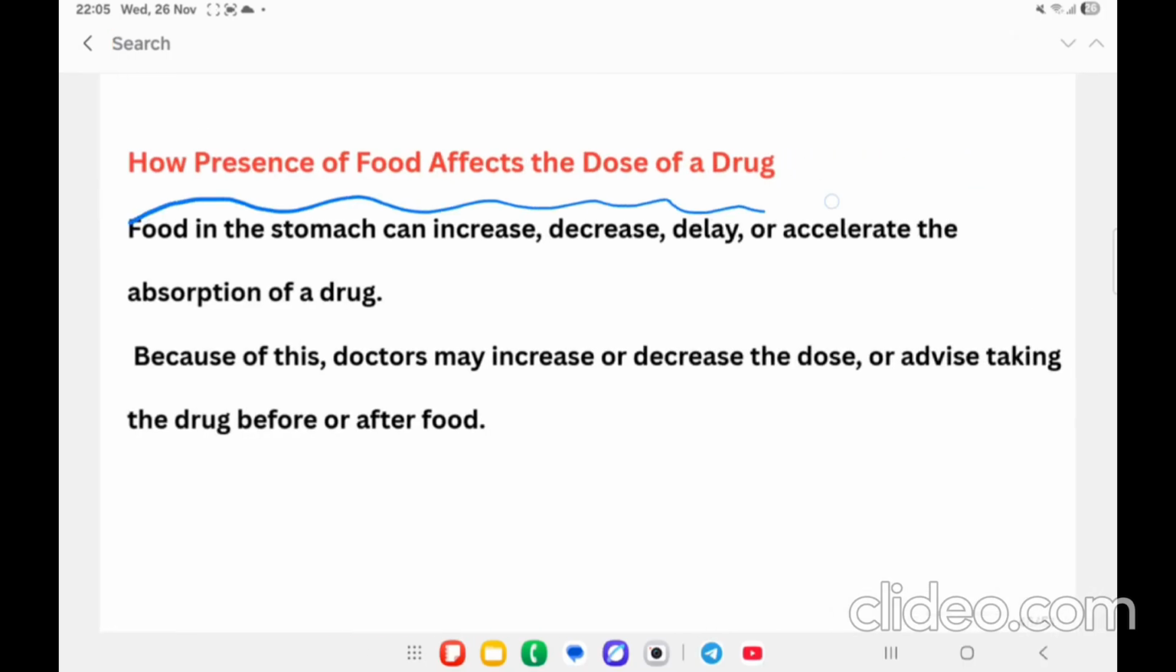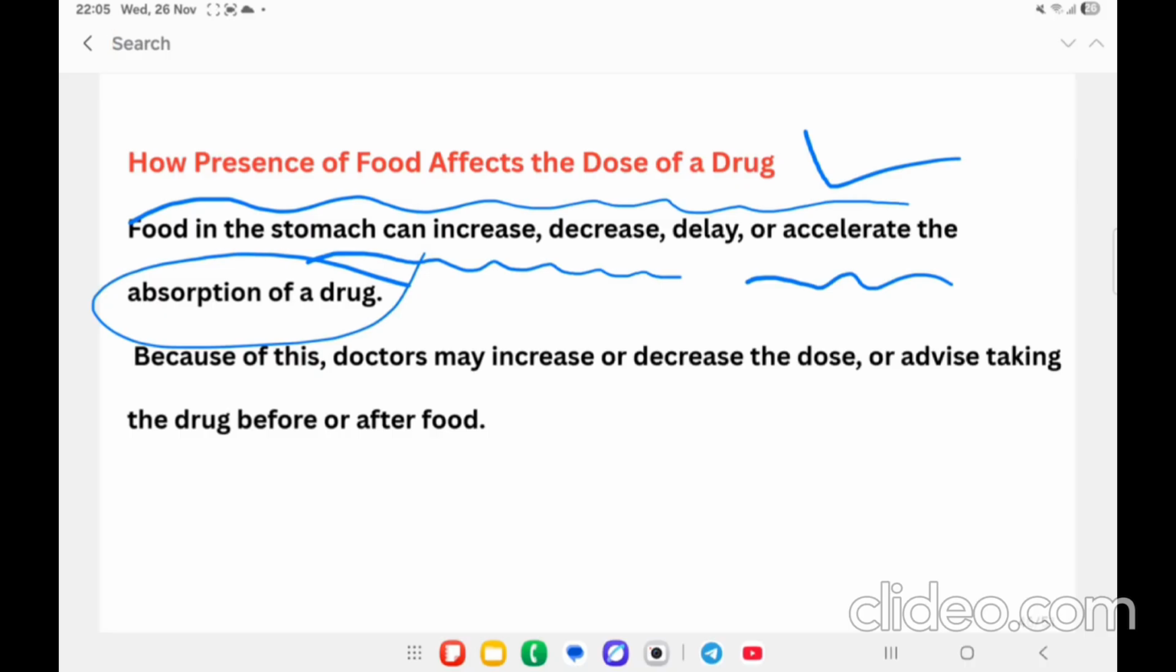How is the presence of food going to affect the dosage of the drug? The food in the stomach can increase, decrease or delay the absorption of the drug in the body. Because of this, the doctor increases or decreases the dosage or advises taking the drug before or after food.